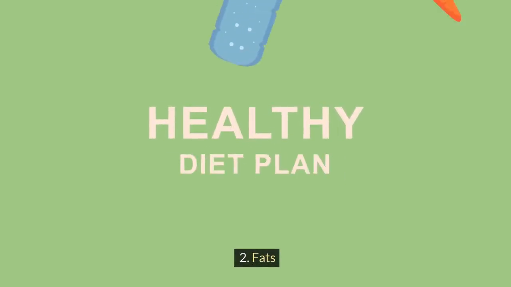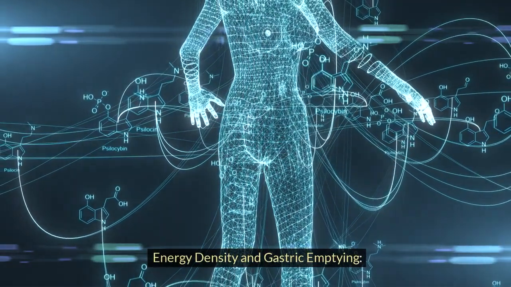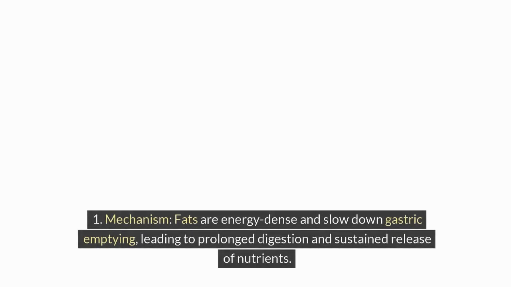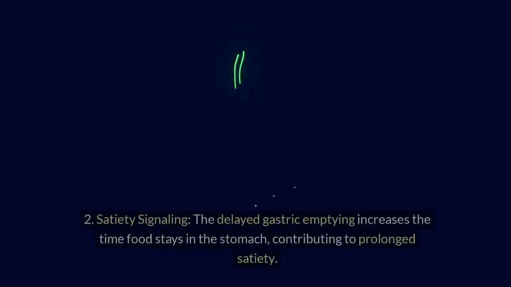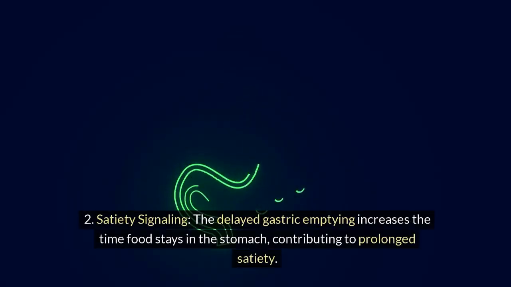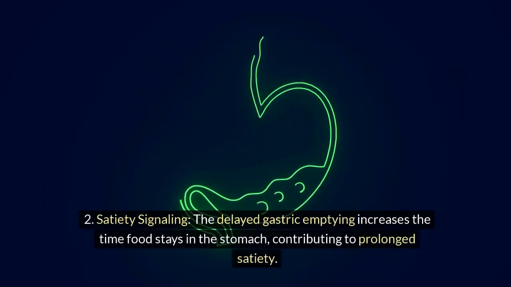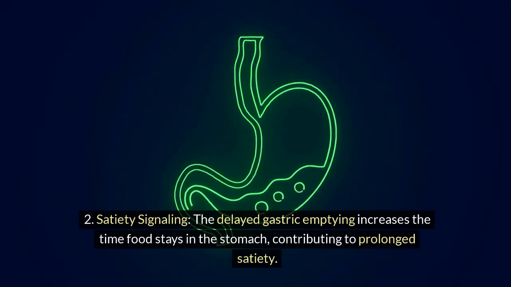2. Fats. Energy density and gastric emptying. Mechanism: fats are energy-dense and slow down gastric emptying, leading to prolonged digestion and sustained release of nutrients. Satiety signaling: the delayed gastric emptying increases the time food stays in the stomach, contributing to prolonged satiety.